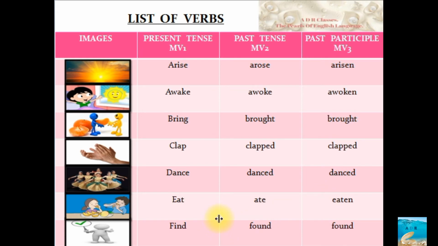If you remember these three columns, it is very easy for you to speak in English, and those who are finding it difficult to speak in English are lagging behind, especially in this main verb, that is these three columns. Once you realize the importance of this column and you learn it, things become very easy for you to understand and speak well.